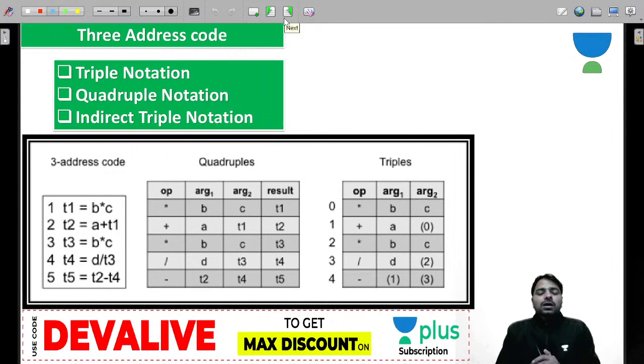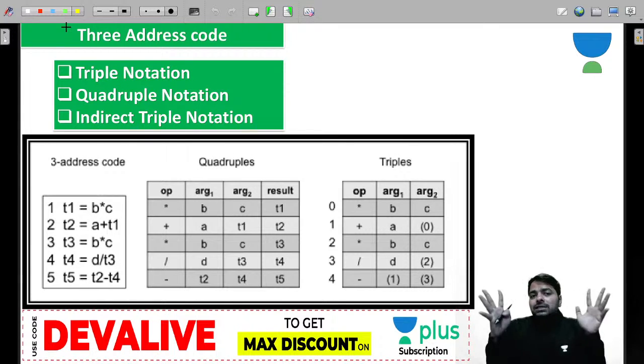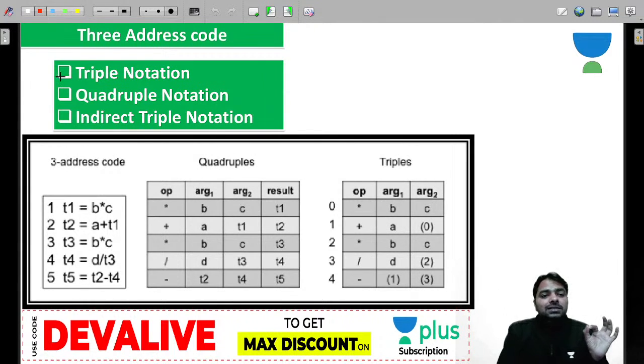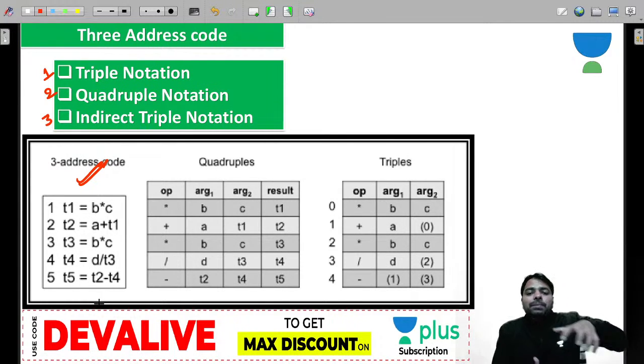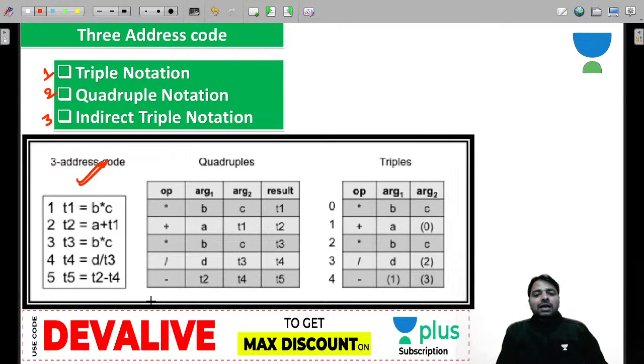Now let's move on to the different representations, because we will not store the 3 address code as it is in the main memory. We can use data structures to represent 3 address code. We can represent it in 3 ways: 1, triple notation; 2, quadruple; 3, indirect triples. I have an example 3 address code which was converted using a code generator. So the high level code has been converted to 3 address code. Now, how do you store this 3 address code in the main memory? We can use triples and quadruples. First let's look at triples, then quadruples, then indirect triples.